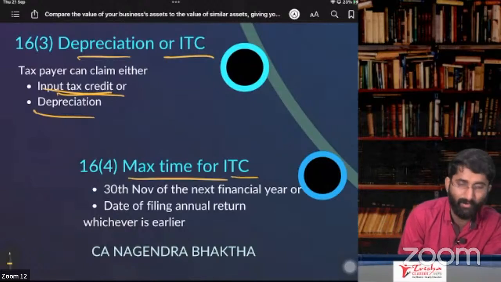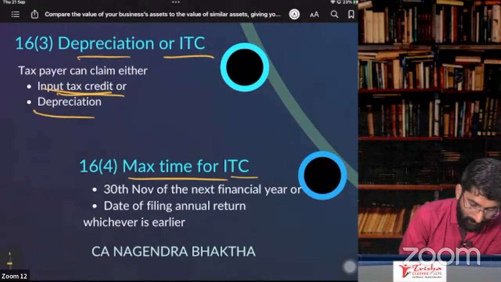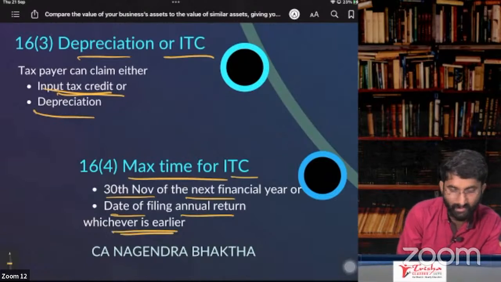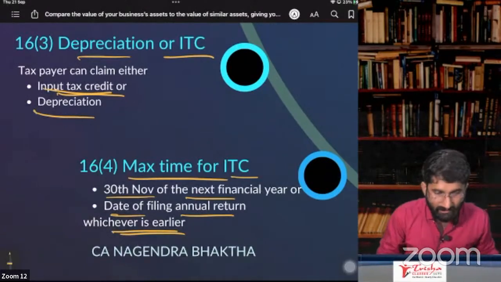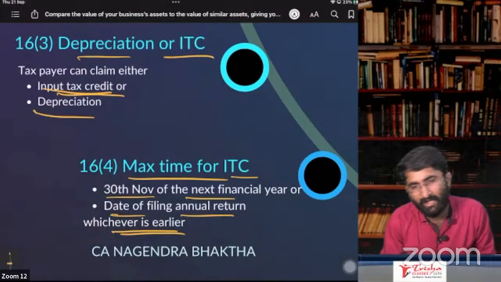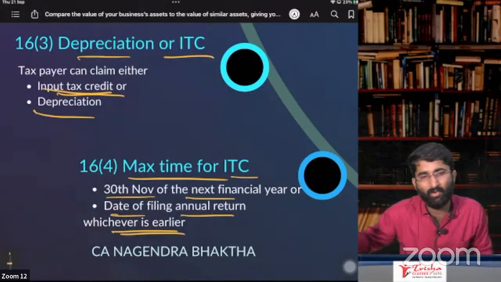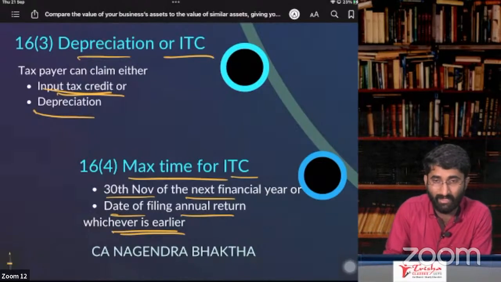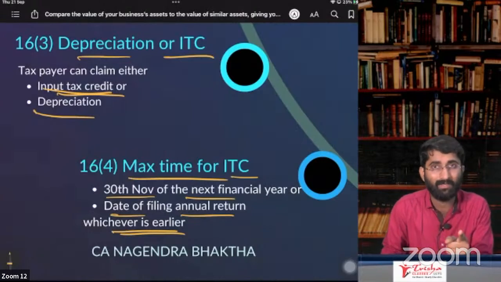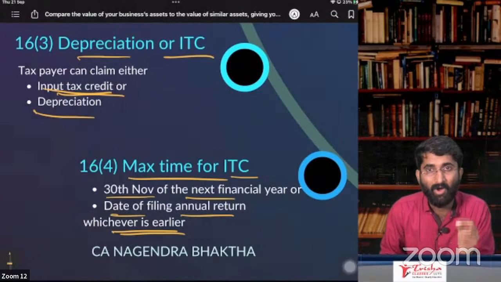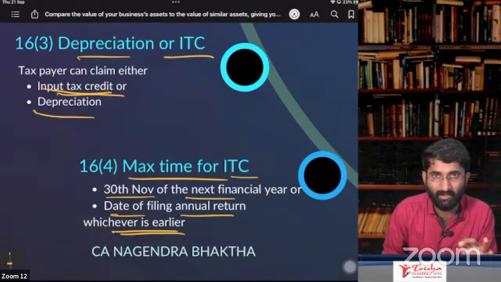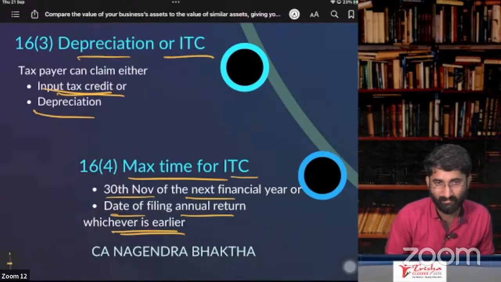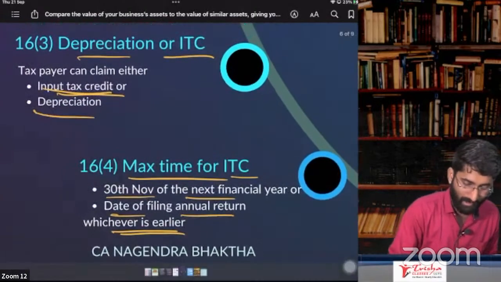Next one, maximum time for ITC. The maximum time is 30th November of the next financial year or the date of filing the annual return, whichever is earlier. See, I purchase some goods. When can I take ITC? Next month, and so on. I can go on taking the ITC for consecutive months. It is possible, but not later than 30th November or the annual return, whichever is earlier, not later. So this is about maximum time for ITC.